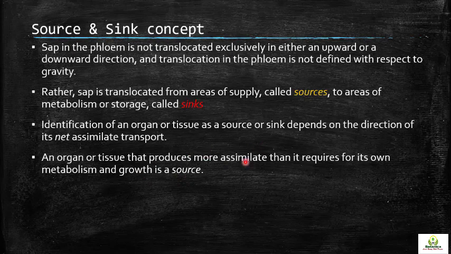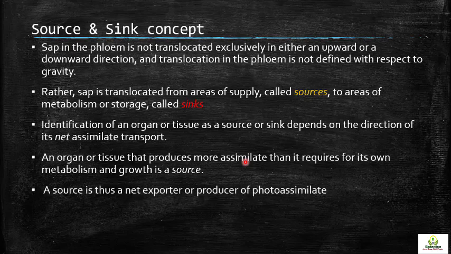As far as the definition of the source is concerned, all cells which are making food more than their requirement are sources, because they have excess food which has to be translocated to other parts of the plant.